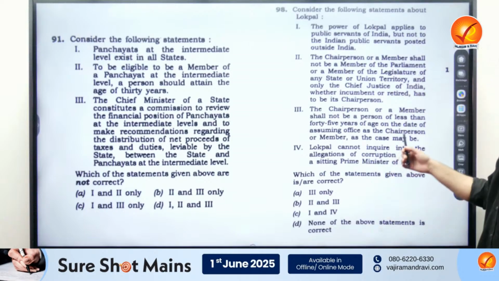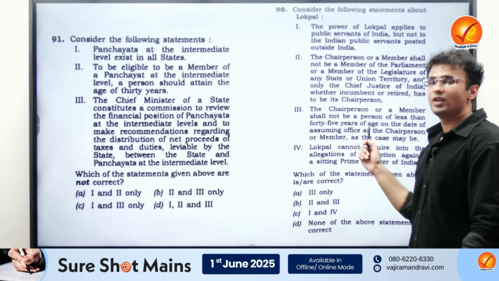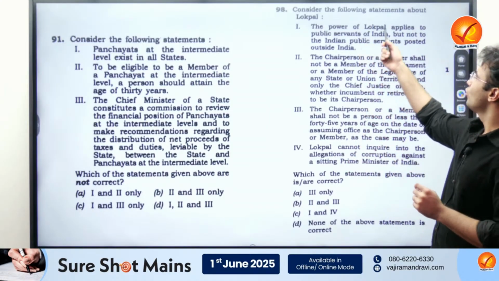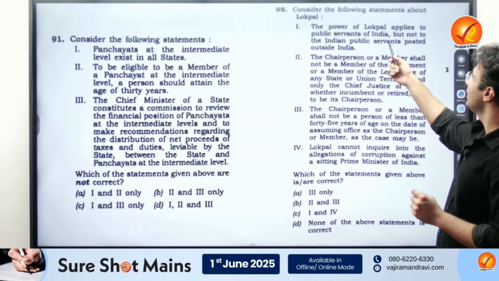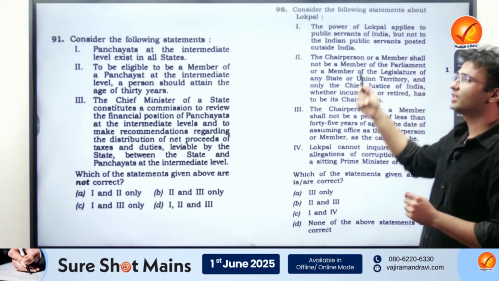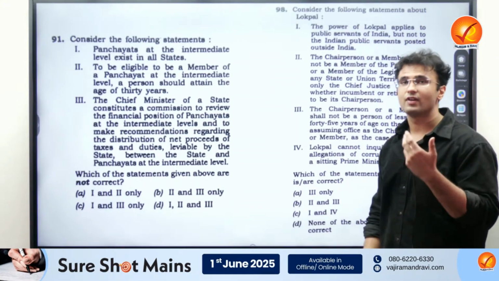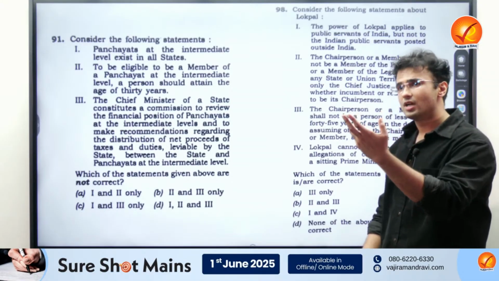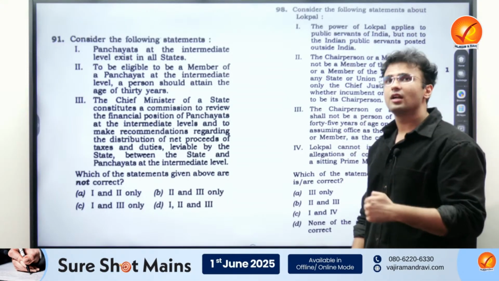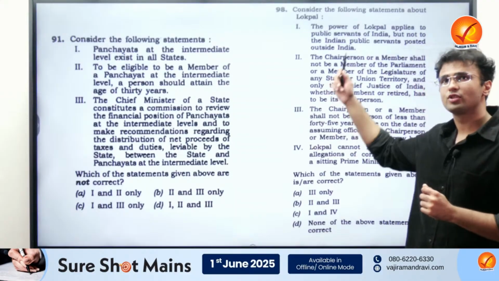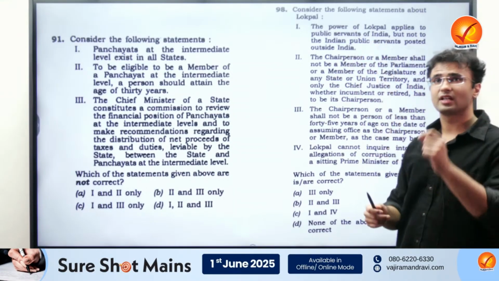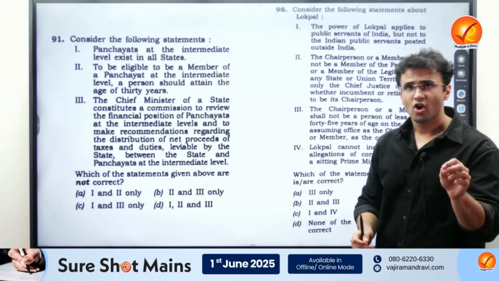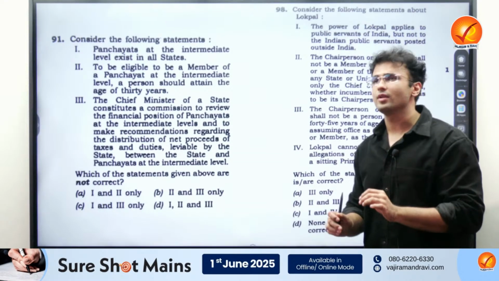Now this is an important question, and this is where your understanding and reading of the bare Act will also apply. The power of the Lokpal applies to the public servants of India, but not public servants posted outside India. That's incorrect. Why? Because even if they are posted abroad, they are Indian public servants under the Government of India, and they will be tested for corruption charges under the Lokpal. The statutory provision clearly mentions that the scope of the Act is with respect to public servants in or outside India.